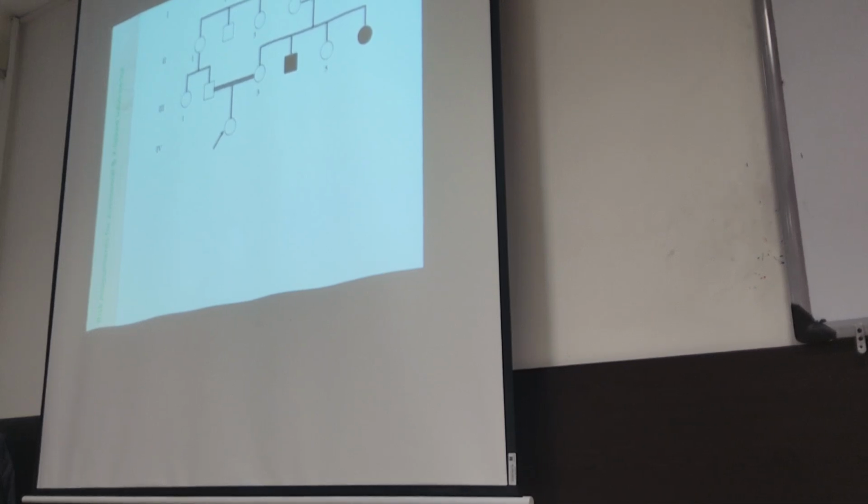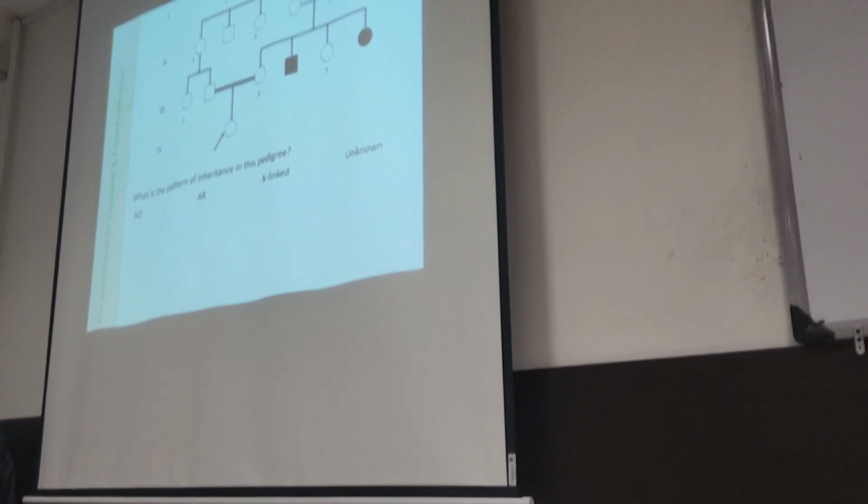So we are going to have some example questions. What is the pattern of inheritance in this pedigree? Autosomal dominant, autosomal recessive, X-linked, or unknown? Not autosomal dominant. Why not? Not dominant because the second generation is healthy. Yes, so it denies it being dominant.